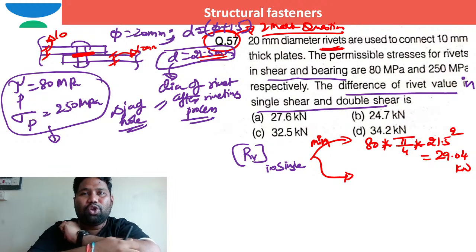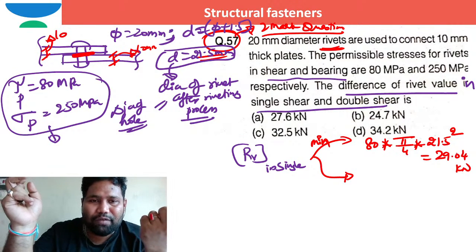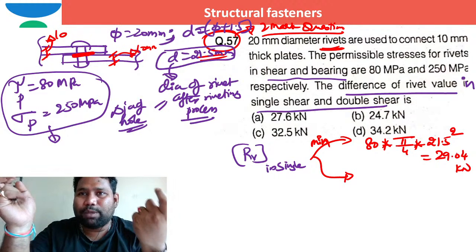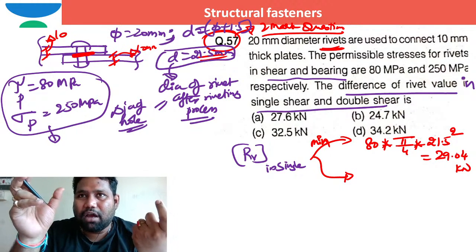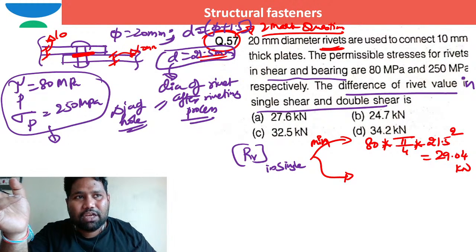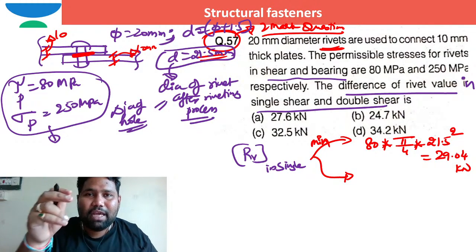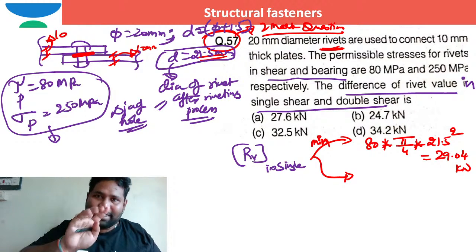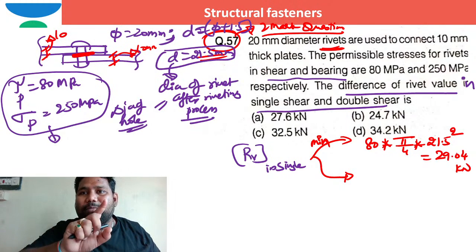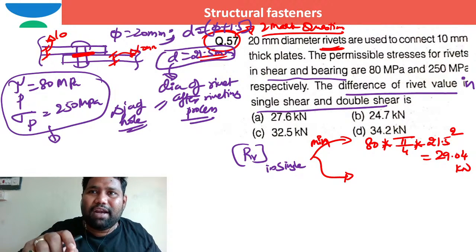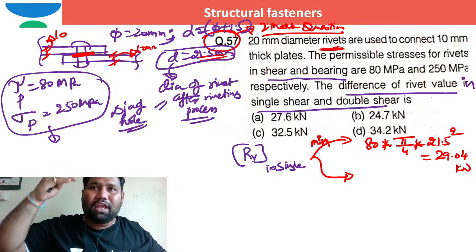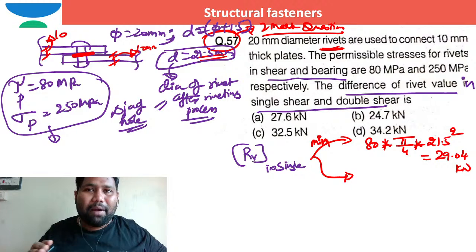In that Subramanya textbook, you won't get most of the problems, but you will get more of the reasoning point of view, the derivation point of view. Why was the clause given in that way? What is the reason for these limiting values? The reasoning and the limitations are mentioned clearly in the Subramanya textbook, whereas in SS Bhavikatti, the reasoning is mentioned in a single line. And moreover, a lot of problems are given. So SS Bhavikatti is student friendly, but if you want to improve your knowledge beyond the box, the Subramanya textbook is good.